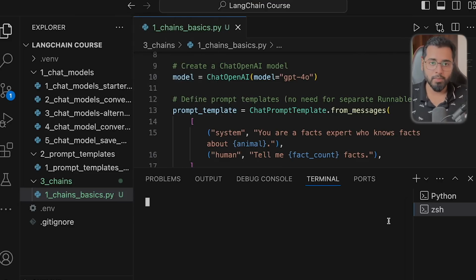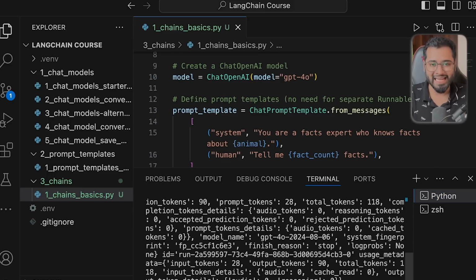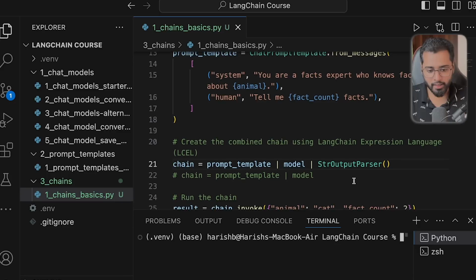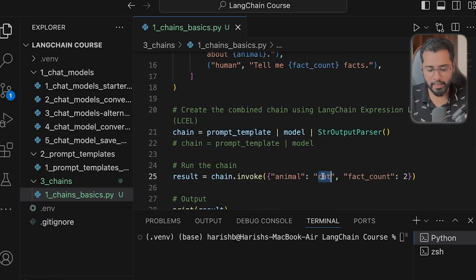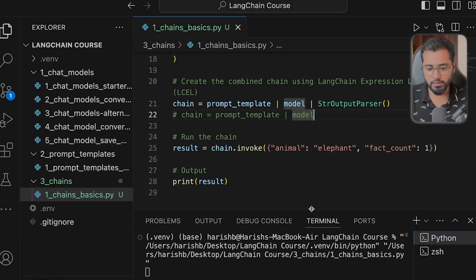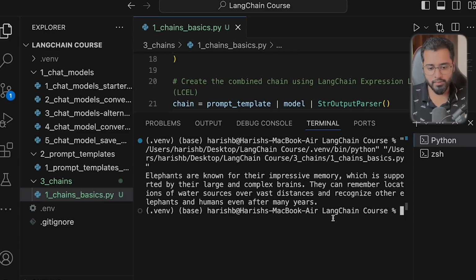The response from the previous task was the response from the LLM. So if I change something here, like let's say change the animal to elephant, and make the count 1, and run the file, let's give it some time. Perfect. So we get exactly 1 fact about elephant.